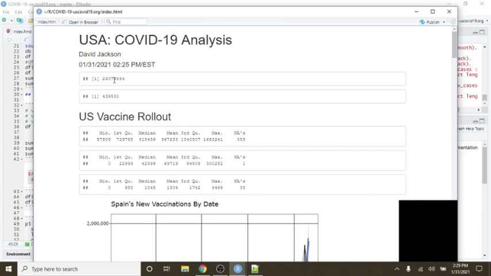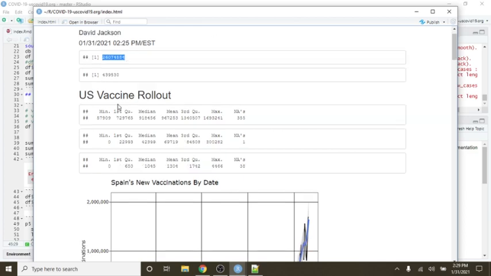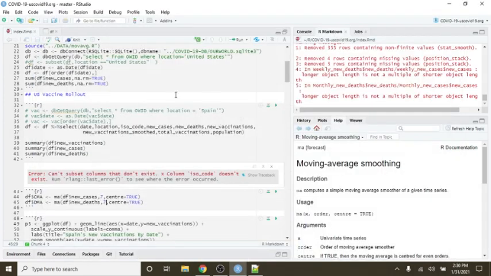So what we can see here now is that currently the U.S. has over 26 million cases, 439,000 plus deaths. Vaccine rollouts, what do we got here? Let's see. Okay, fortunately, I don't remember what this was. Hang on a second here. Vaccines, cases, deaths.